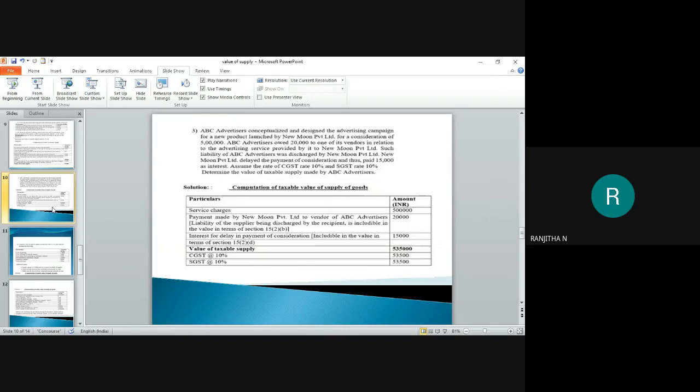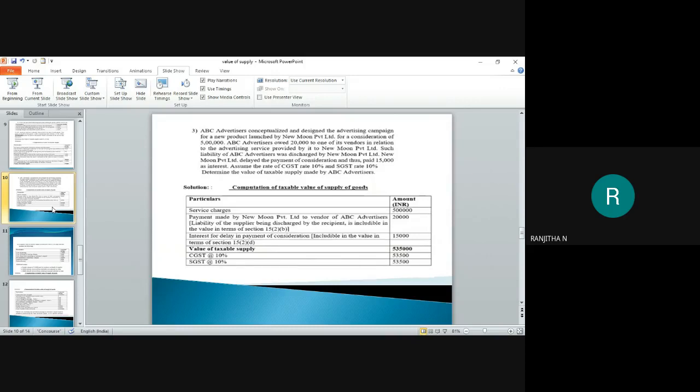Such liability of ABC Advertisers was discharged by New Moon Private Limited. New Moon Private Limited delayed the payment of consideration and thus paid 15,000 as interest. Assume the CGST rate is 10% and the SGST rate is 10%. Determine the value of taxable supply made by ABC Advertisers.